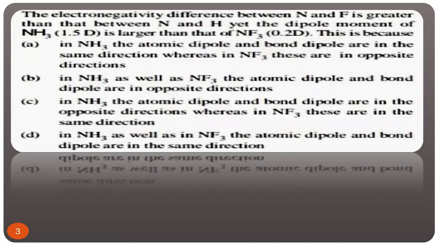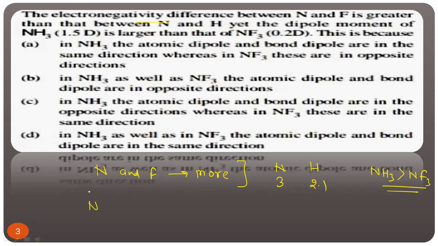I'm reading the question. The electronegativity difference between nitrogen and fluorine is more. Definitely, because nitrogen has electronegativity 3 and fluorine has electronegativity 4, in comparison to the electronegativity difference between nitrogen and hydrogen, because nitrogen has electronegativity 3 and hydrogen has almost 2.1. But the dipole moment of NH3 is more than the dipole moment of NF3. What is the reason behind it? Because we know dipole moment depends upon the electronegativity difference, because more the electronegativity difference, more is the polarity, and more is the polarity, more is the dipole moment.